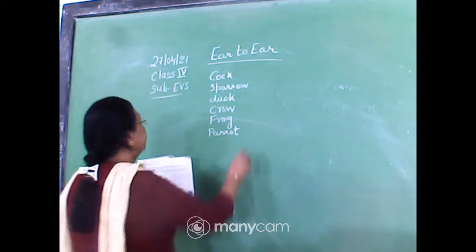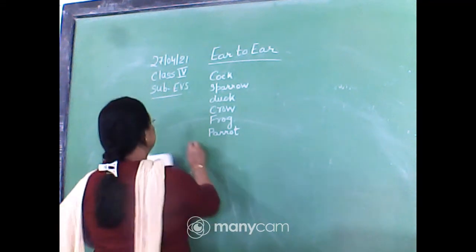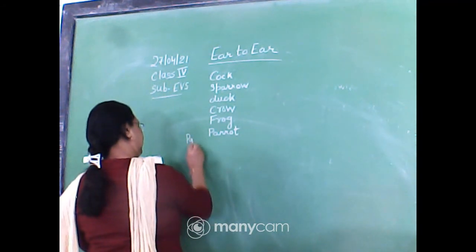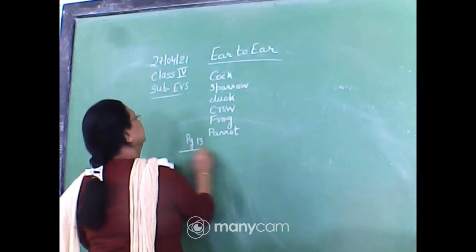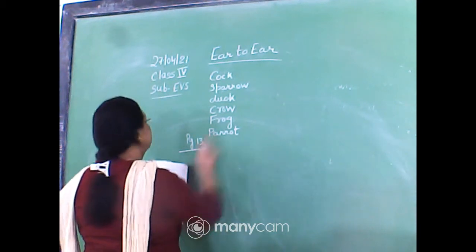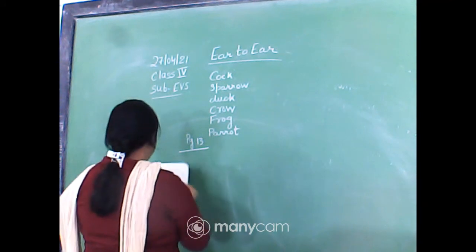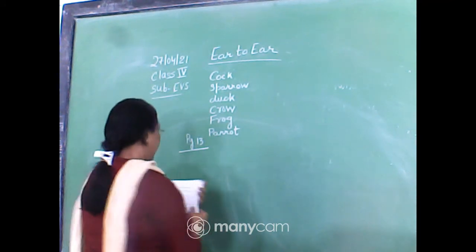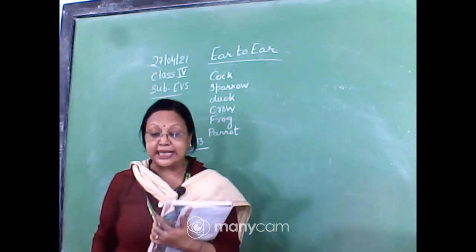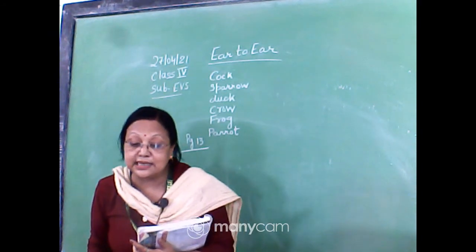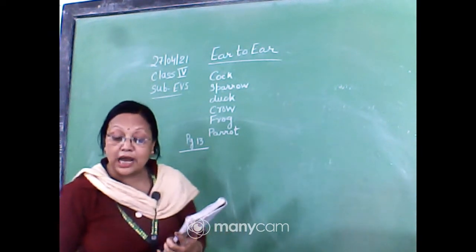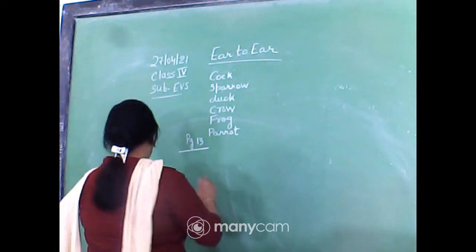So except these, page 13. Except these, that means cock, sparrow, duck, crow, frog, parrot, some more names whose ear we cannot see. Yes, lizard, crocodile, these all are the other names. So we will write the same.